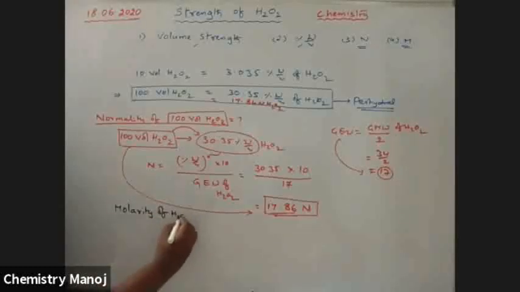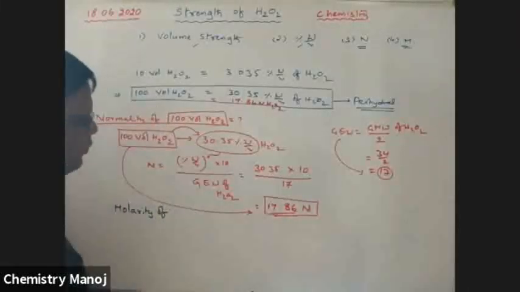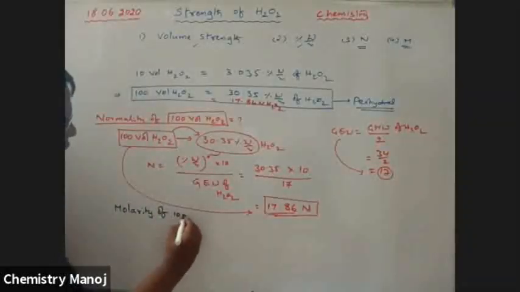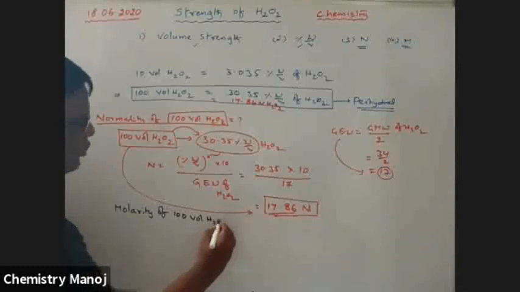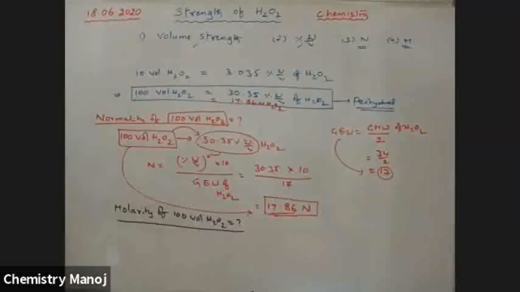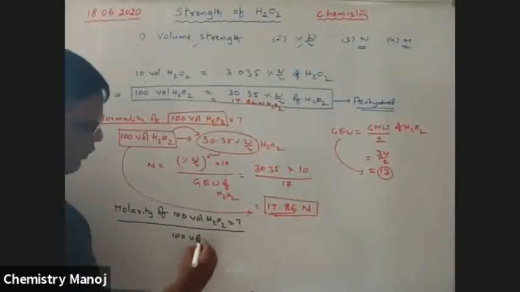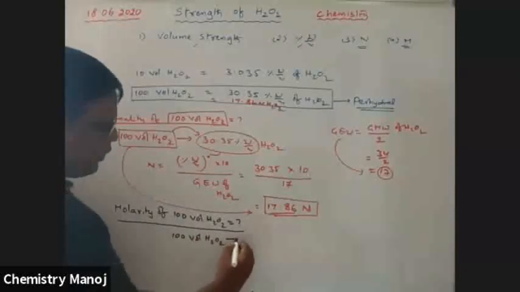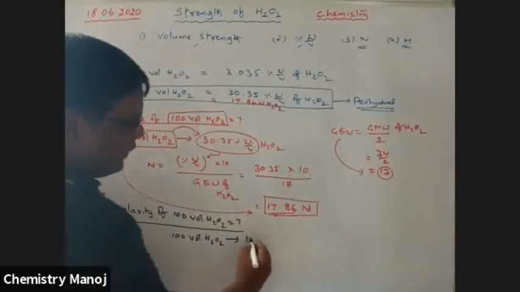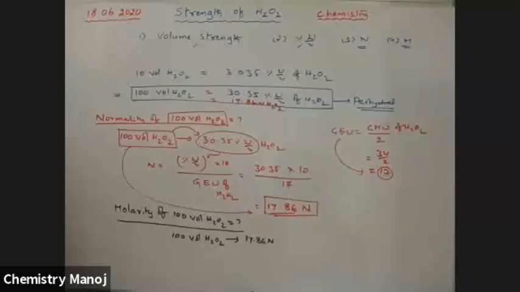Molarity of H2O2. I'm once again calculating: the molarity of 100 volume H2O2 is equal to how much? We know 100 volume H2O2 means, in normality, 17.86 normality. Just now we completed that, 17.86 normal.